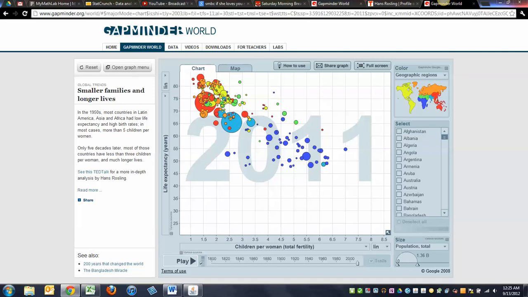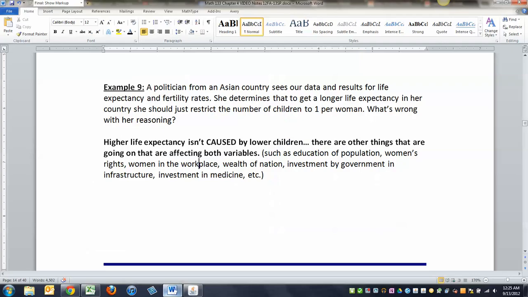Their women are becoming more educated. Women are starting to have rights in those nations. The country's wealthier as a whole. They tend to invest in infrastructure and power lines and things like that. And all of those things affect the life expectancy of your nation, right? I mean, having doctors kind of helps, right? So if you invest in medicine, that's going to affect what's going on. It has nothing to do with making it so your women can only have one child.